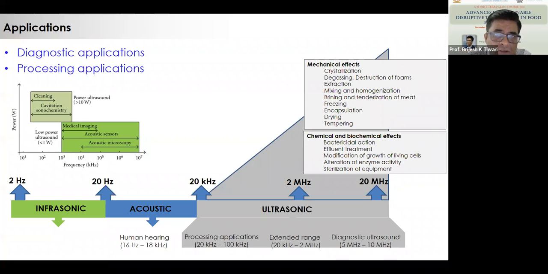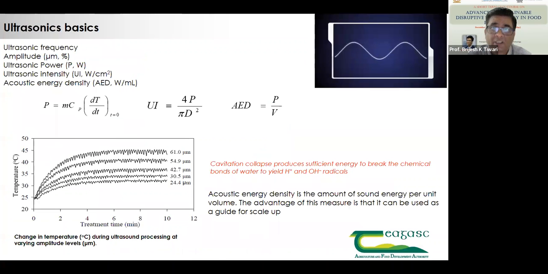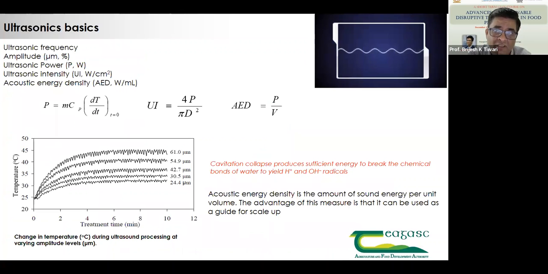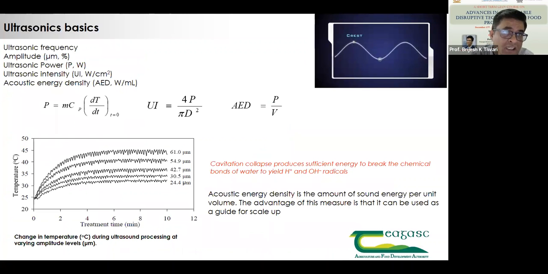Now, coming back to ultrasonics basics, what are the key parameters? If you see any sound wave, you have a crest and a trough, and the distance between them is a wavelength. That's the way basic ultrasonics or any electromagnetic spectrum works. The key important parameter for food processing applications is, one, ultrasonic frequency.